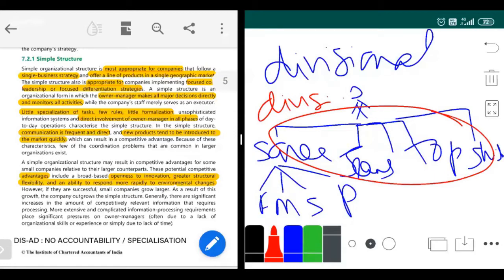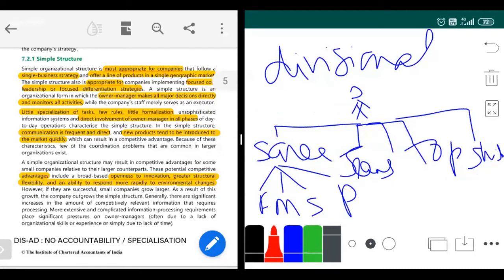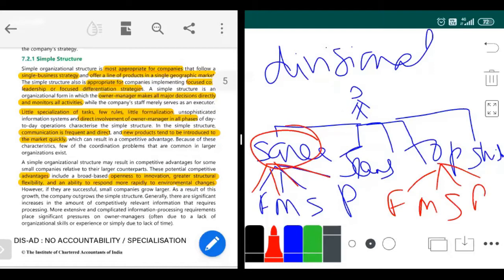In divisional structure, under each division you will have some functions. Under tops, I'll have somebody doing finance, marketing, sales, and procurement for tops. So under each division, I'll start having a functional level. What is the difference between functional and divisional? Functional is a two-level structure: only the owner, then the functional level. In divisional, you have the owner, divisions, and then your functions. Is everything clear till divisional?